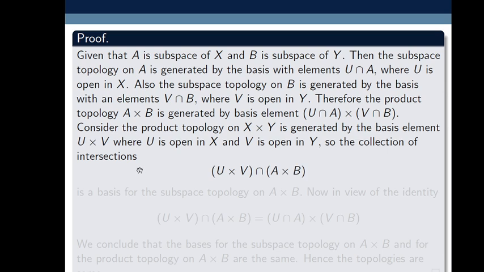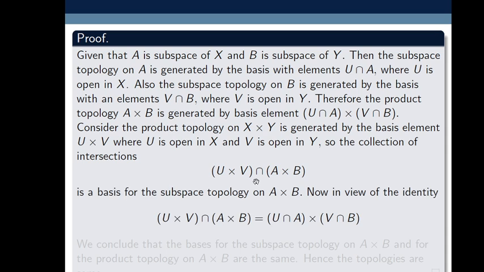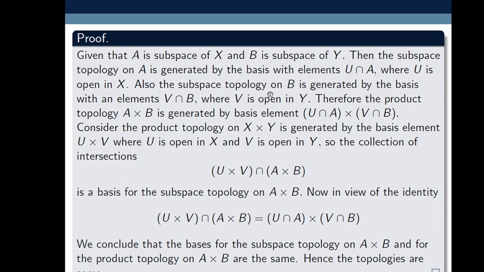So the collection of intersections of U times V with A times B is a basis for the subspace topology on A times B. Here first we define the subspace topology on A, whose basis is of the form U intersection A, where U is open in X. Also we define the topology on B with basis elements V intersection B, where V is open in Y. Then we define the product topology A times B generated by basis elements U intersection A times V intersection B. Now we define the collection of intersections of U times V with A times B.